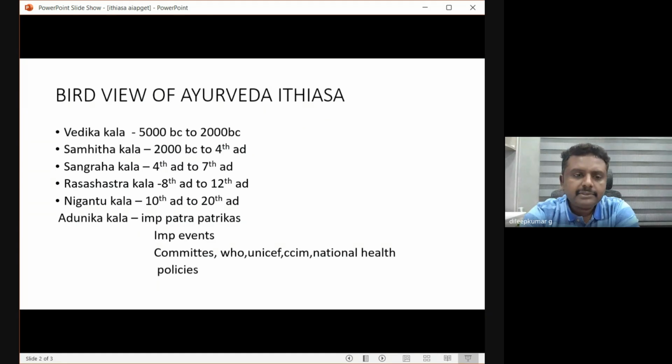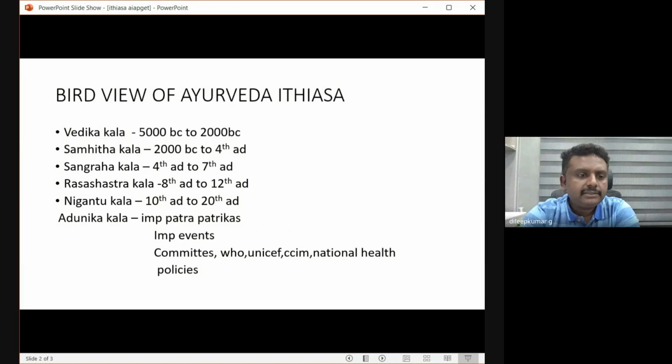After the Samhitas, we have a lot of commentaries on the Samhitas, a lot of reforms, recommendations, additions, deletions and compilations, all done from the 4th century to the 7th century AD. It is called Sangraha Kala. After that, a new system of medicine emerged due to the decline of the Dhanvantari Sampradaya, due to the decline of the surgical schools.